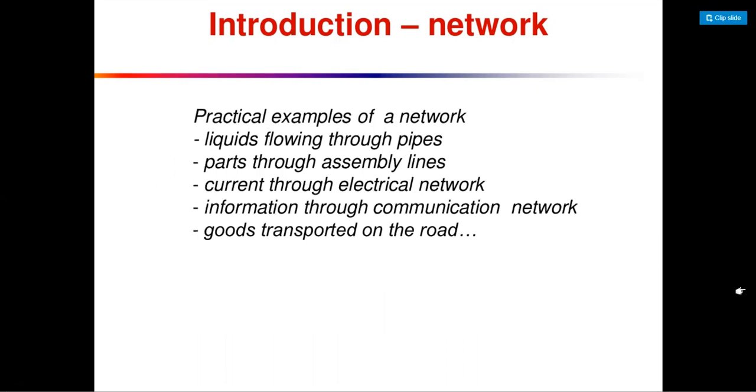We also see that water plants have big pipes which flow water from one place to another. Next are paths through assembly lines, current through electrical networks, information through communication networks, and goods transported on the roads. We see that a highway has too many things being transported from one place to another.